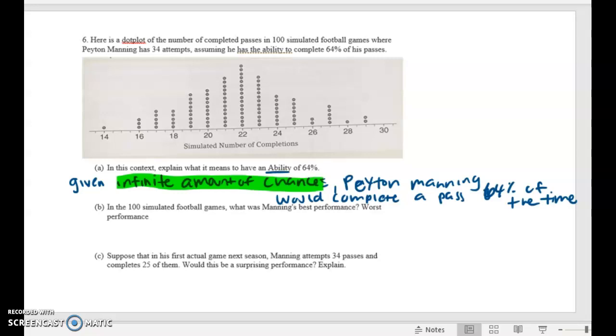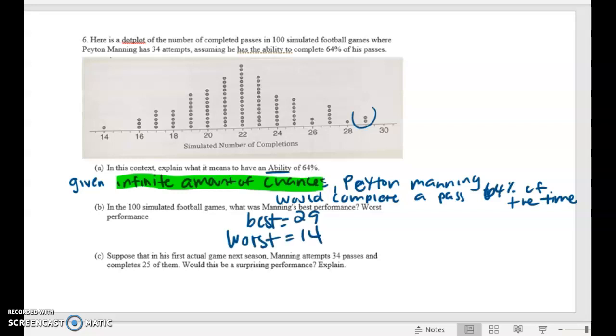In 100 simulated football games, what was his best performance? It was that 29, so his best was 29. What was his worst simulation? And these are just simulations. These aren't actually things that happened. The 34 attempts happened. The 64% happened based on the law of large numbers in a long set of performances. But each one of these dots is just a simulation. This is a simulated 29. This is a simulated 14. So his worst, obviously, is the 14.